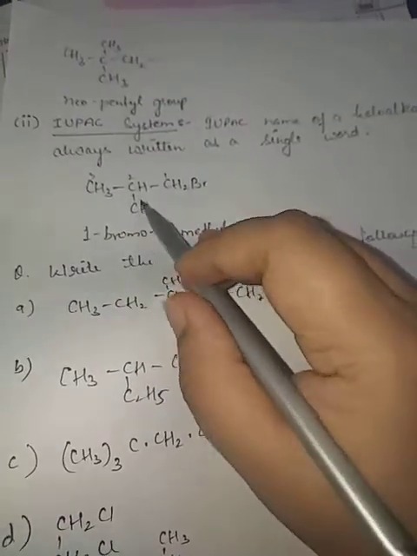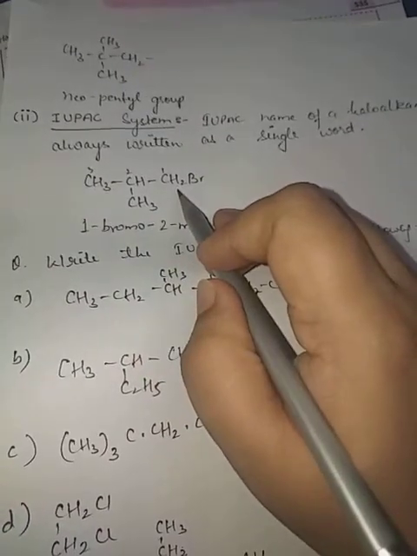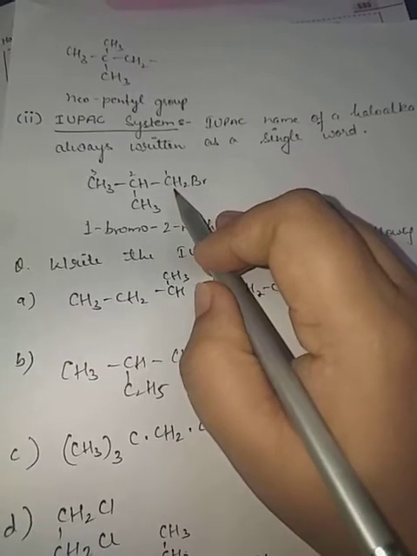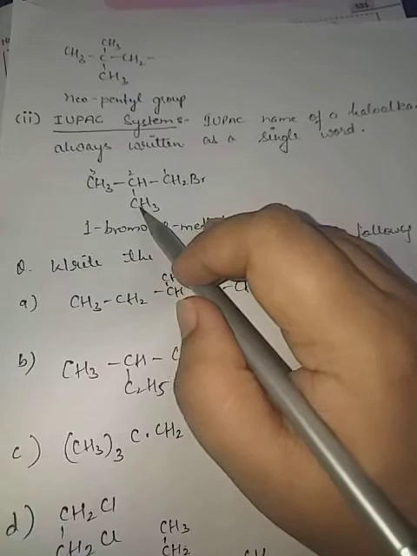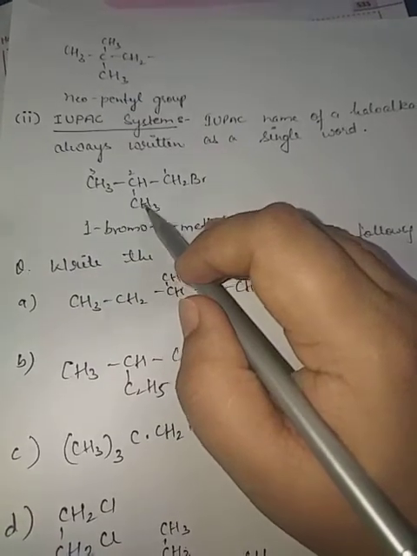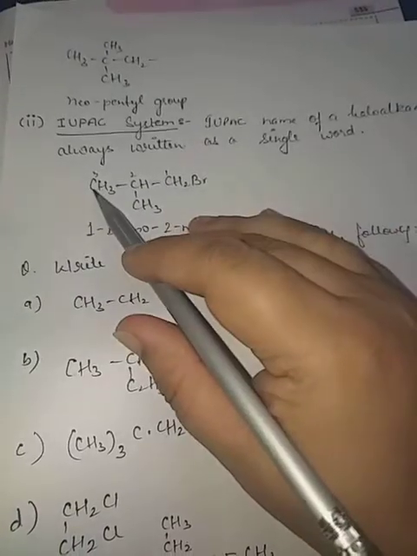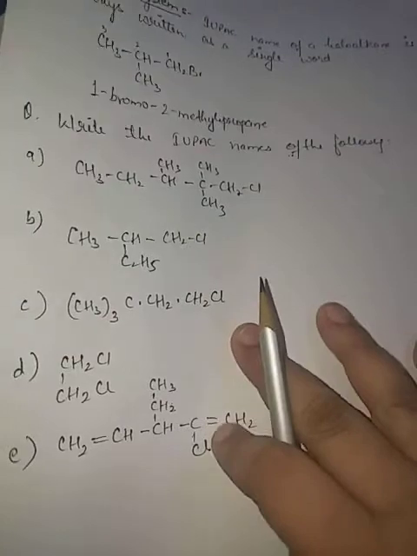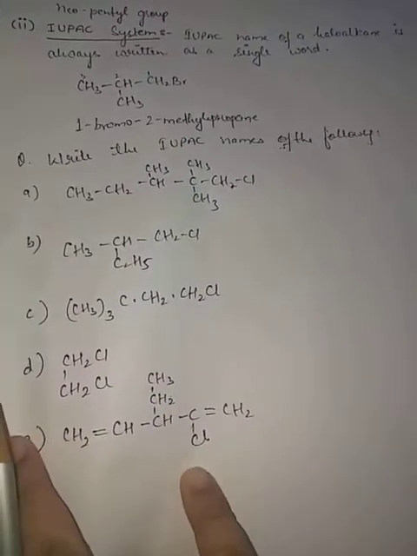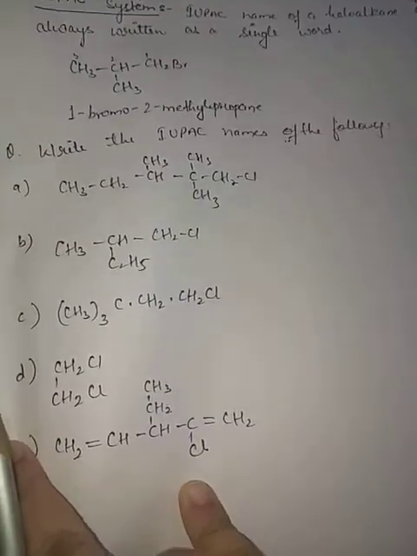This is a methyl group, and the chain is of 3 carbon atoms. It means propane. To this propane, at the first position bromo is attached, and at the second position a methyl group is attached. So its name will be 1-bromo-2-methylpropane. Now a few structures I have given you, structural formulas are there, and you have to give their IUPAC names.